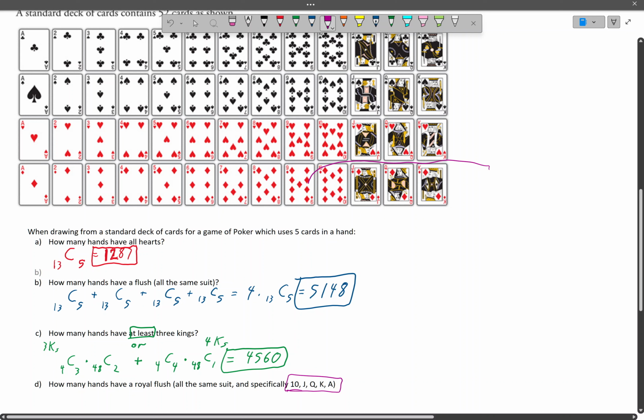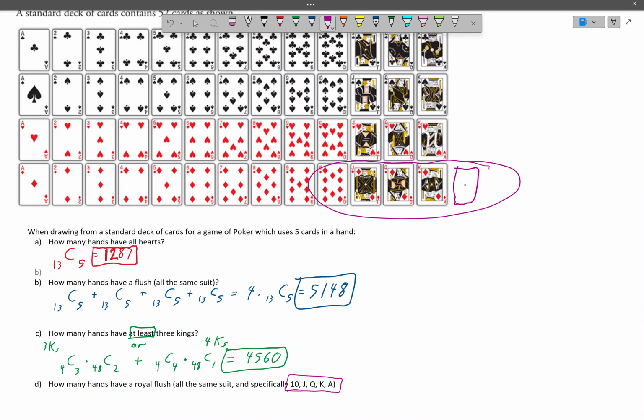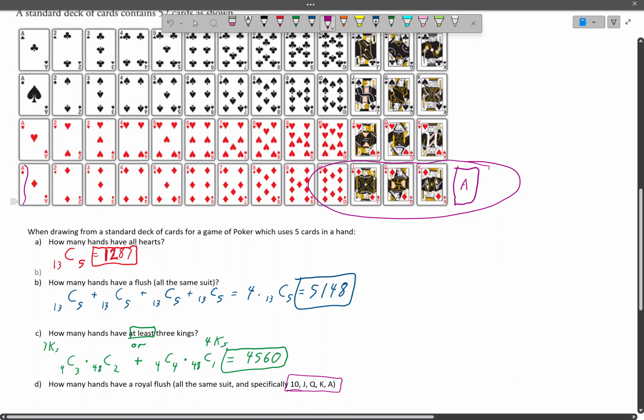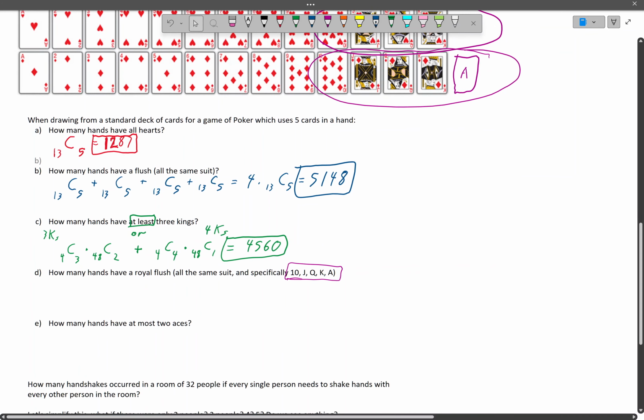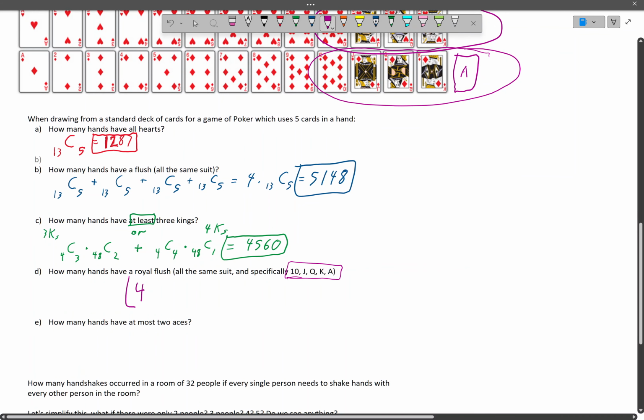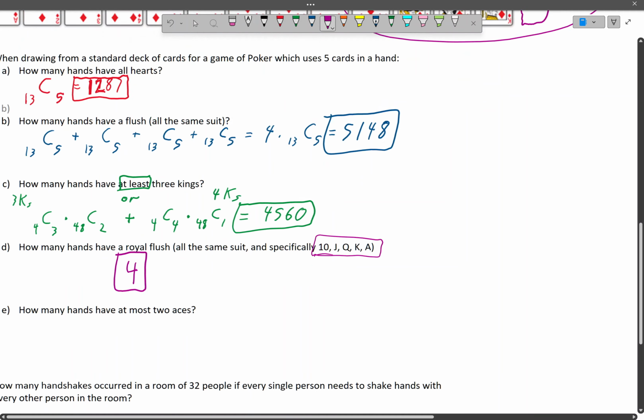Well, you could have a royal flush in diamonds, sorry. This is the ace over here. It's on this side, I know, but whatever. I'm just going to go like that. Or we could have it with hearts, or with spades, or with clubs. And so it's an or statement in between. So it's 1 plus 1 plus 1 plus 1. It's simply 4. That's literally all I'm going to do for that question.